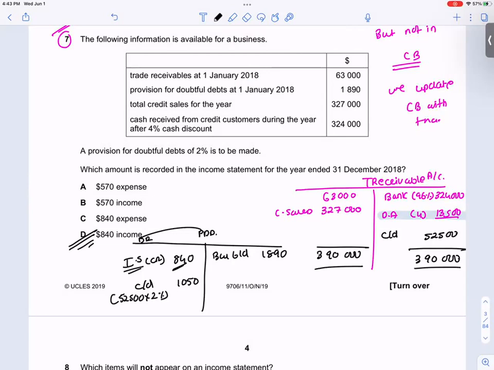Closing would be, closing also we got: 52,500.